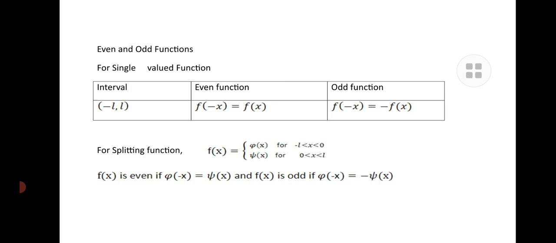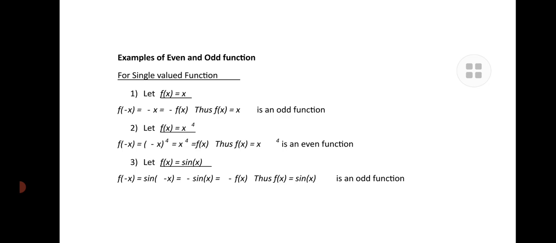For splitting the function, f of x is equal to phi of x for minus L less than x less than 0, and the same function f of x is equal to psi of x for the interval 0 less than x less than L. F of x is even if phi of minus x is equal to psi of x, and f of x is odd if phi of minus x is equal to minus psi of x.